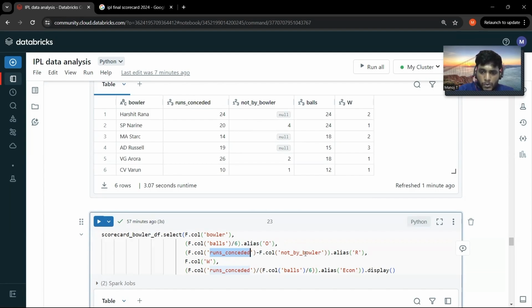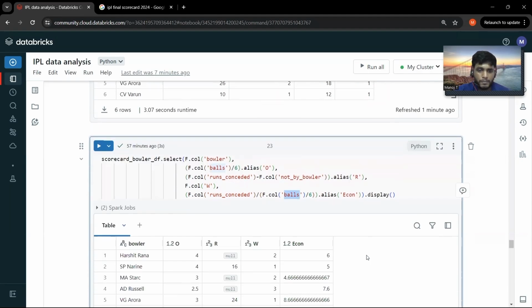With that I'll be able to get the total number of runs given by the bowler. And for economy, I am using runs considered divided by the balls and divided by 6. That is basically the economy, right?